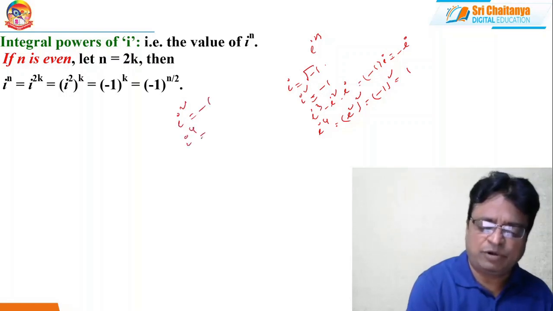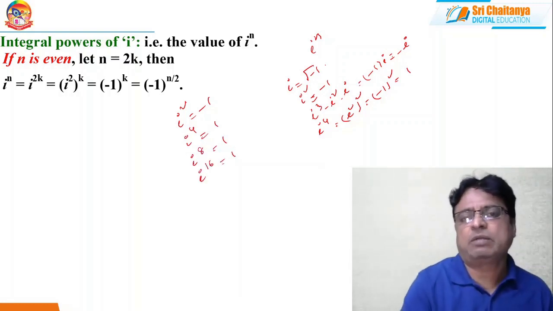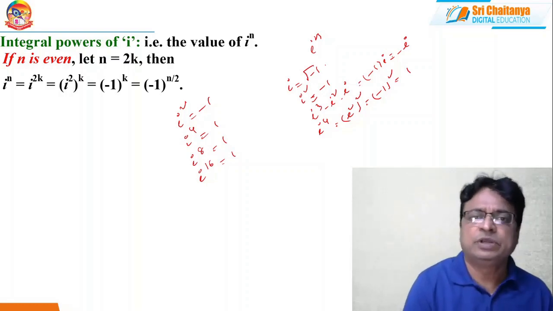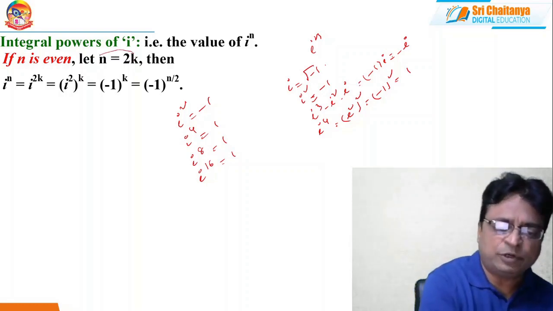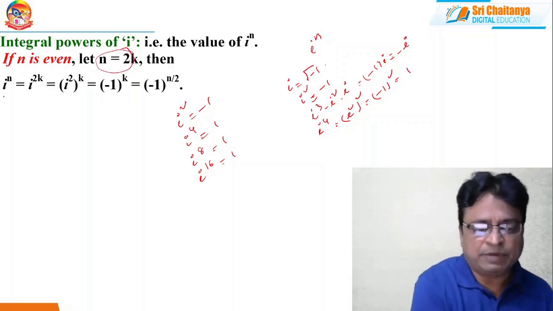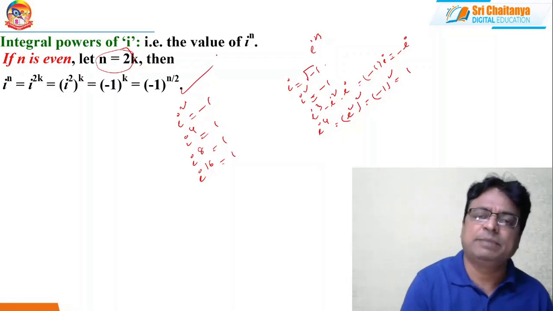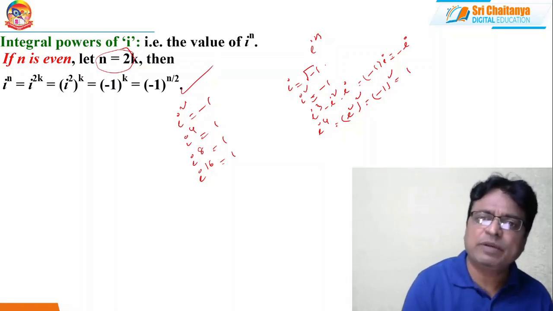So with all these things, we can understand that i square is equal to minus 1, i power 4 equal to 1, i power 8 is equal to 1, i power 16 equal to 1. So all multiples of 4, i power all multiples of 4, that becomes 1. So if n is in the form of 2k, that means n is an even integer, then i power n is nothing but minus 1 whole power n by 2.